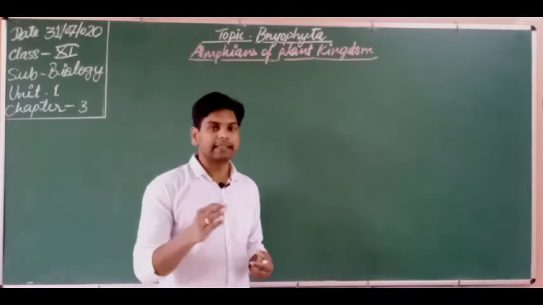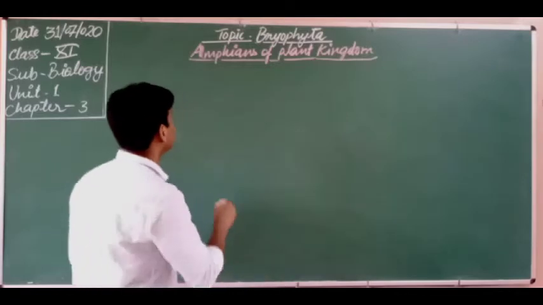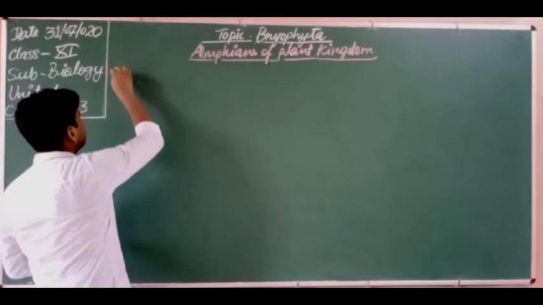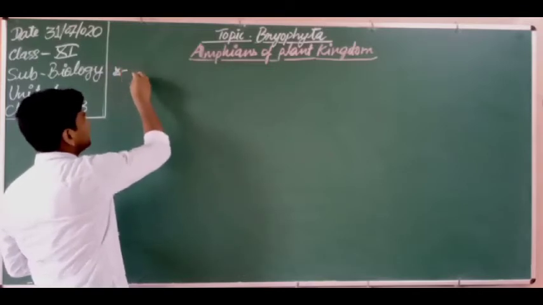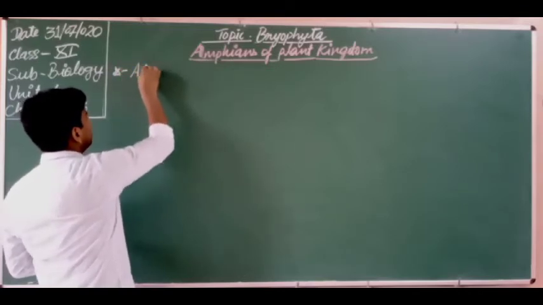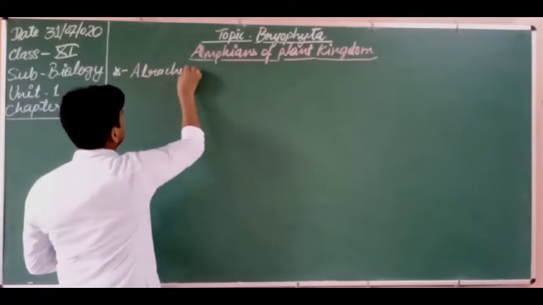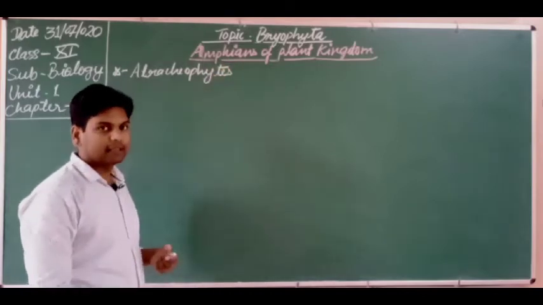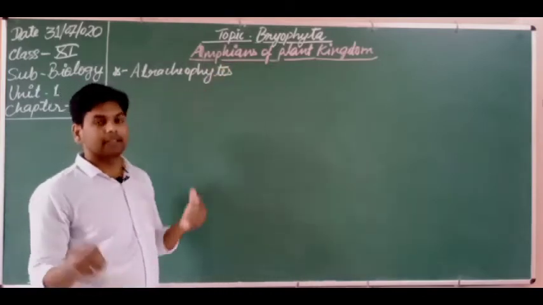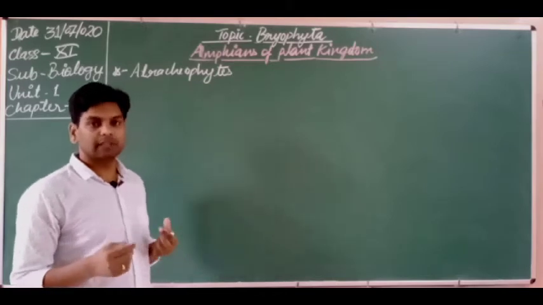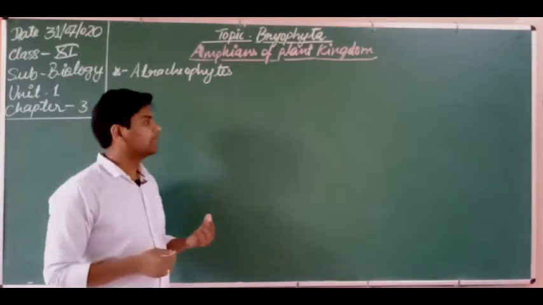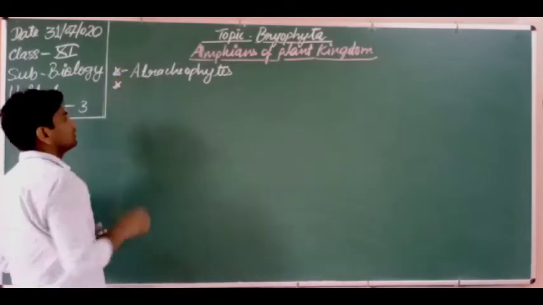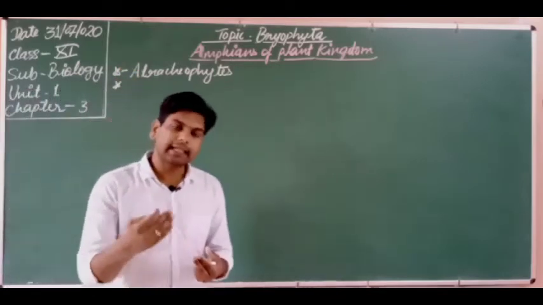Dear students, this is the Atracheophyta, meaning these are the plants that don't have vascular tissues. That is why these are atracheophytes. Atracheophyte means the xylem and phloem, which are the vascular tissues, are absent in this plant category. Got it? Next, dear students, this is the second category of plant.